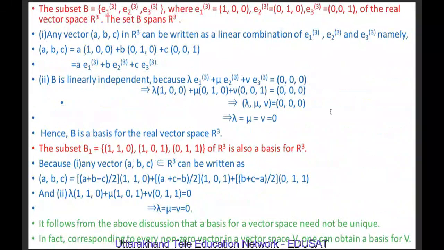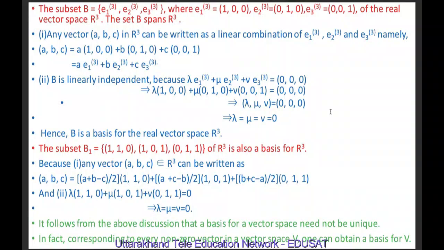Now we will show that the subset B equal to E13, E23, E33, where vector E13 is 1, 0, 0, E23 is 0, 1, 0, and E33 is 0, 0, 1, of the real vector space R3, spans R3. So to prove that the given set spans the vector space, we need to prove that every vector in V is a linear combination of elements of B. Secondly, B is linearly independent.